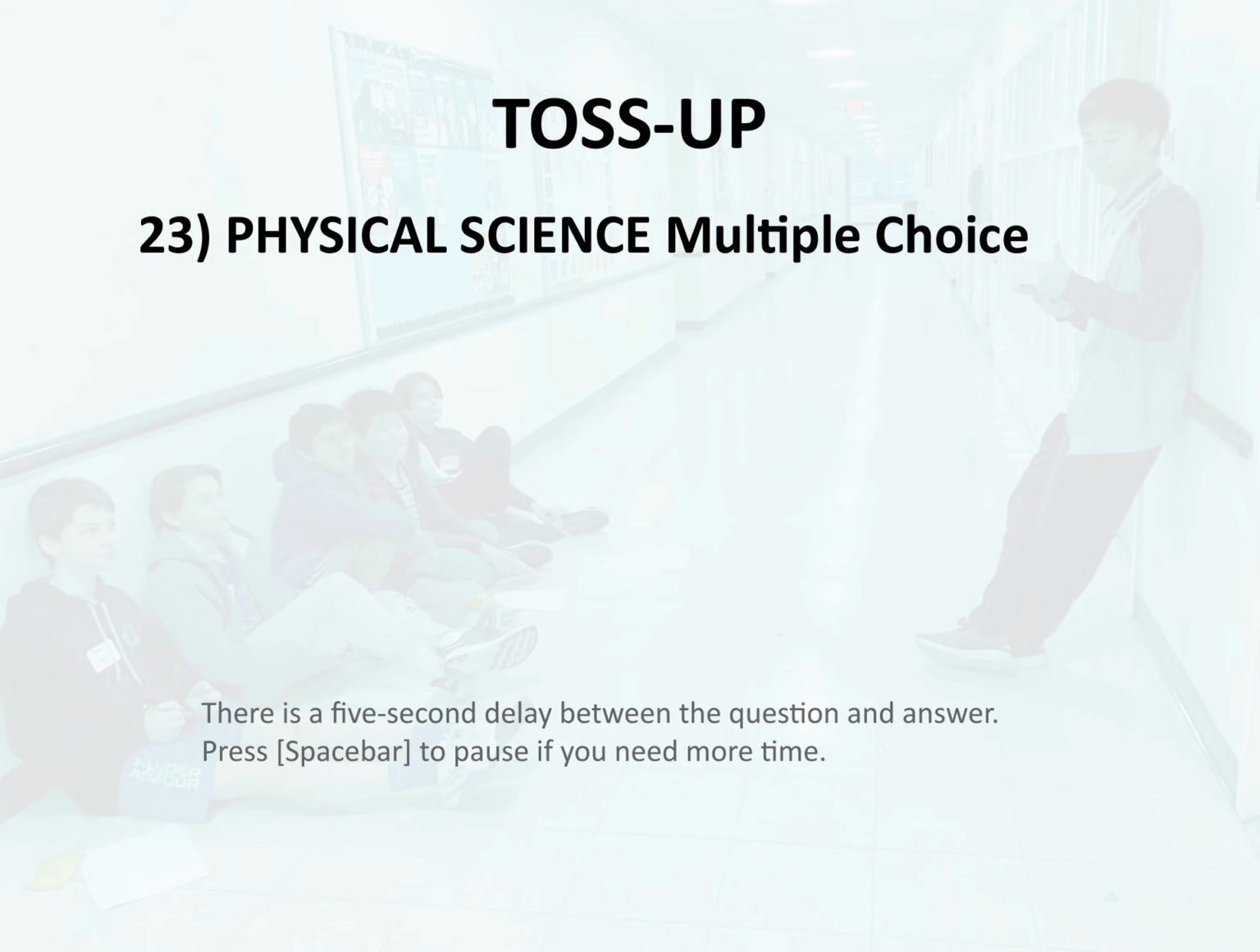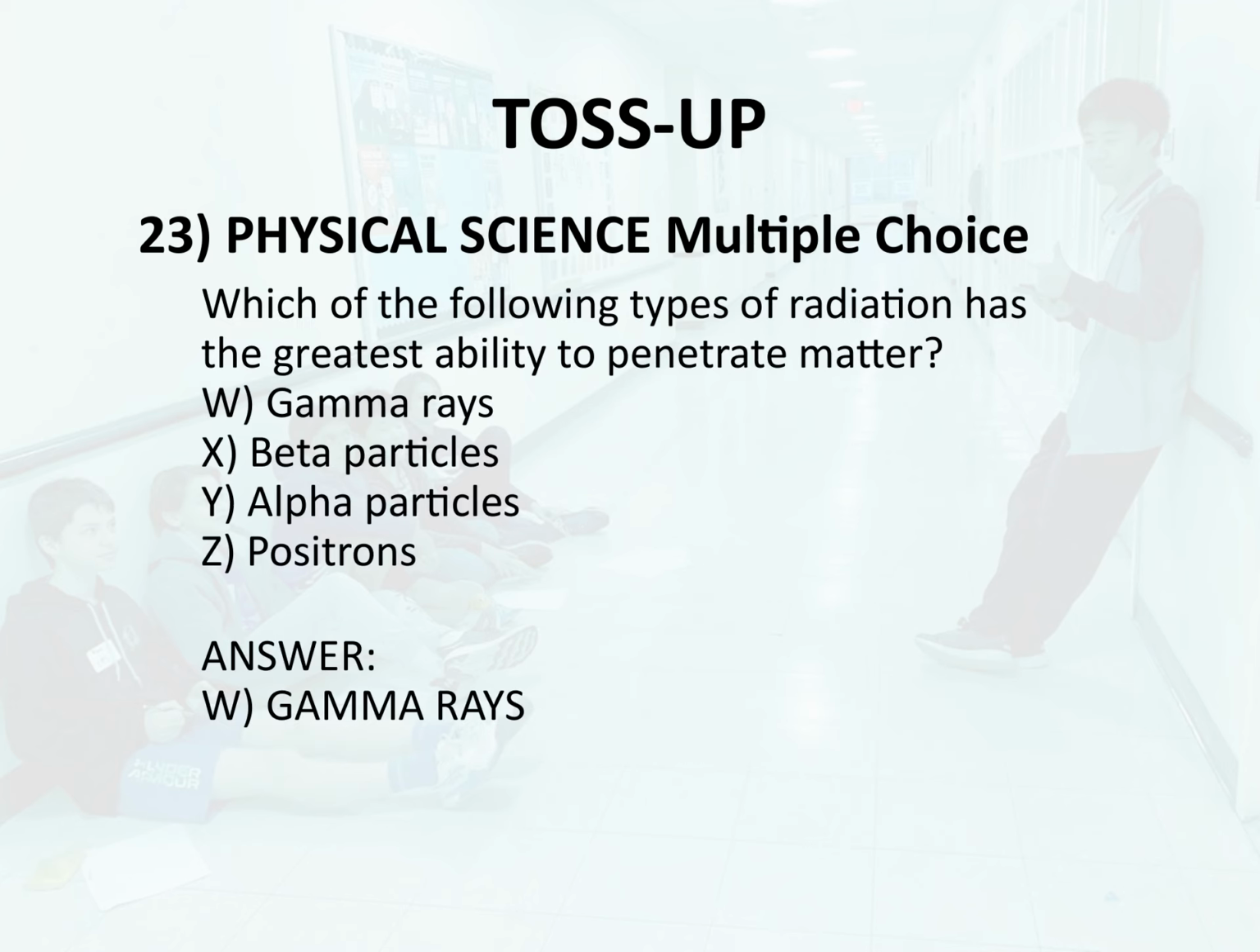Toss-up 23. Physical science. Multiple choice. Which of the following types of radiation has the greatest ability to penetrate matter? W. Gamma rays. X. Beta particles. Y. Alpha particles. Z. Positrons. Answer. W. Gamma rays.